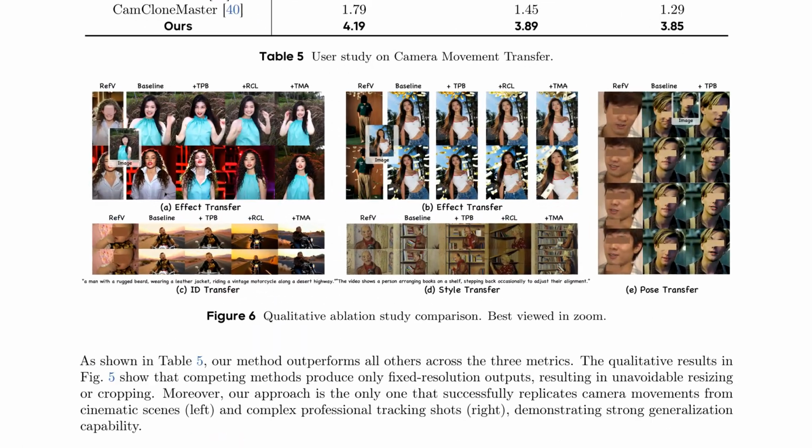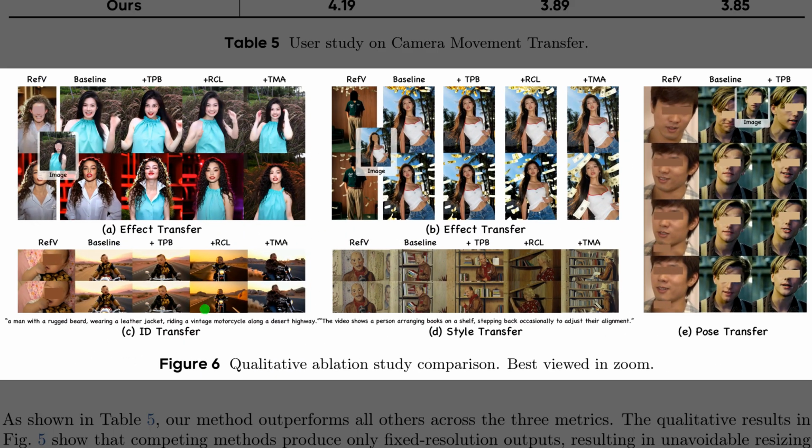To understand precisely what drives these improvements, Figure 6 presents a qualitative ablation study. The columns illustrate the incremental benefits of adding each module, first the baseline, then the task-aware positional bias, followed by the causal learning, and finally the multimodal alignment. In the ID transfer examples at the bottom left, notice how the subject's identity becomes significantly clearer and more faithful to the reference as we move to the rightmost column. Similarly, in the pose transfer section on the far right, the baseline creates visible artifacts or blurring around the face, while the fully equipped model produces a sharp, coherent image.